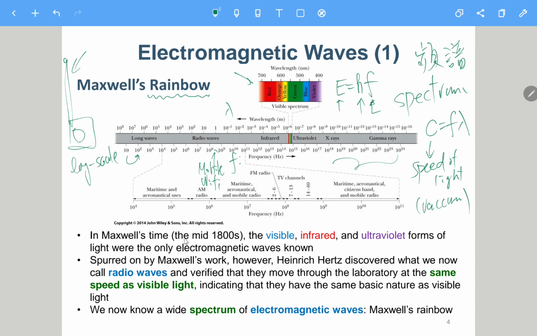Okay, so in Maxwell's time, the mid 1800s, around 1855, he actually unified the Maxwell equations, and then based on the Maxwell equations, he solved for the wave equation.